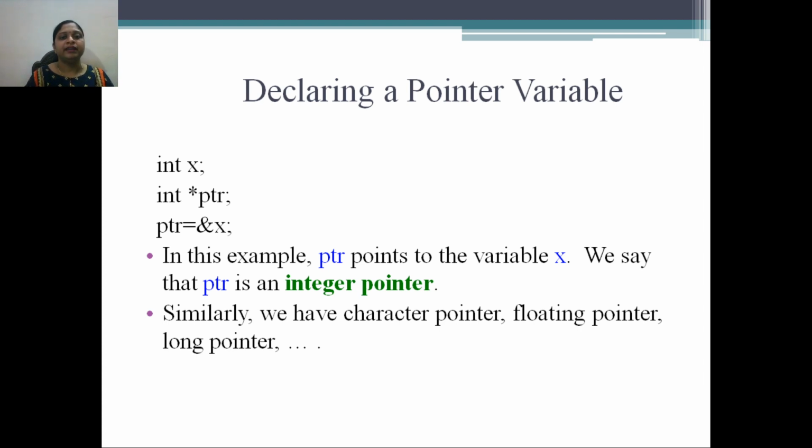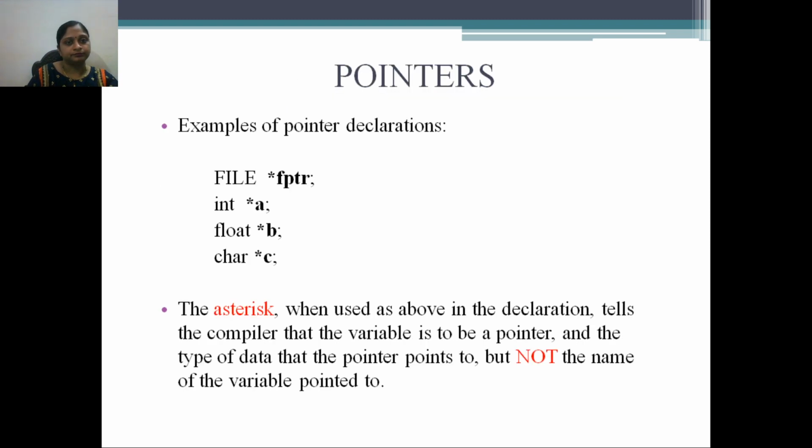In this example, ptr points to the variable x. We say that ptr is an integer pointer. So this is how we can create an integer pointer and initialize a value to it. Similarly, we have a character pointer, floating pointer and long pointer. These are the different types of pointers. As we can declare the integer pointer, similarly we can declare the float pointer and character pointer. The only change is that instead of int, you need to mention float or char.